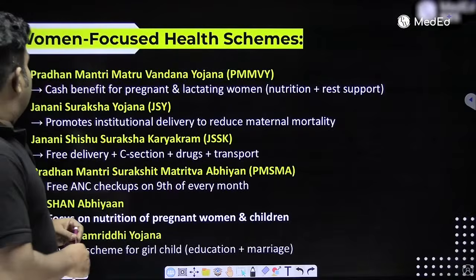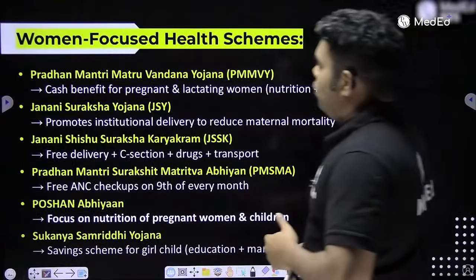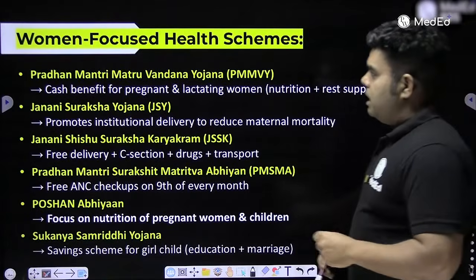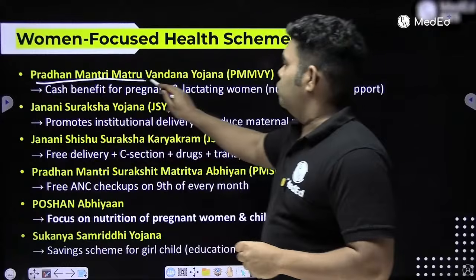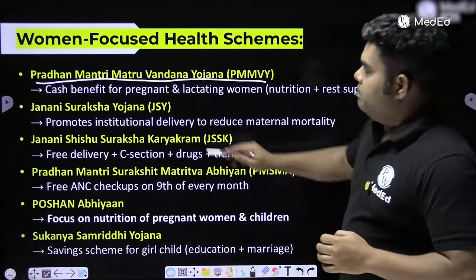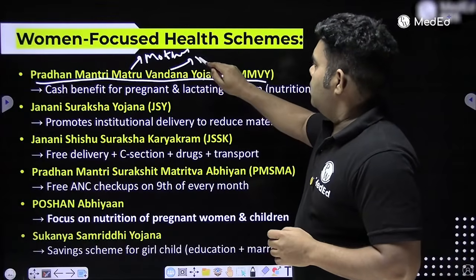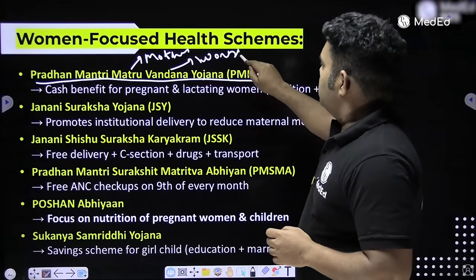Chalo. Now, these are the women focused health schemes which they can ask about separately. One is Pradhan Mantri Matru Vandana Yojana. Matru means mother, Vandana means worship, and Yojana means program.